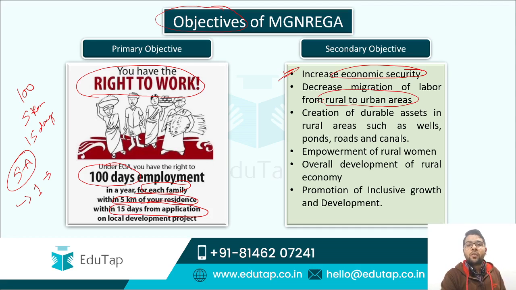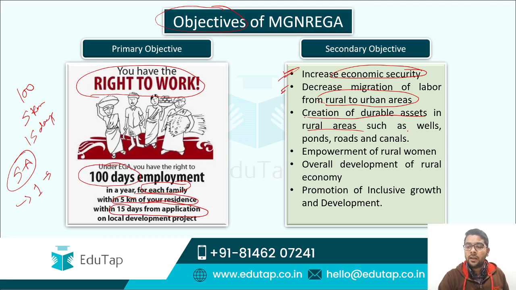So guys, if you are getting the job within 5 kilometers of your radius of your household in the rural area, why would you migrate to the urban area? So this is the second point, guys. Now moving to the third point, which says that it leads to the creation of durable assets in rural area,